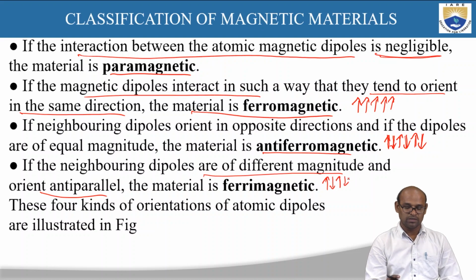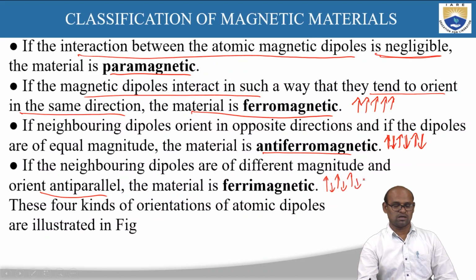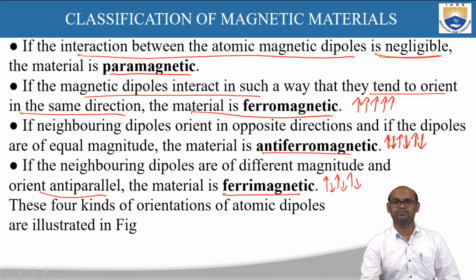But the magnitudes of the dipoles are different. So one is long and the other one is short, long, short, long and short, like that. So the magnitudes are different here, and that material is called ferrimagnetic material.